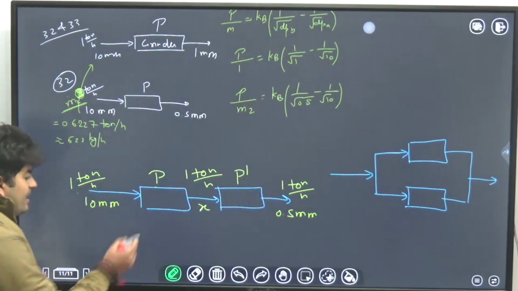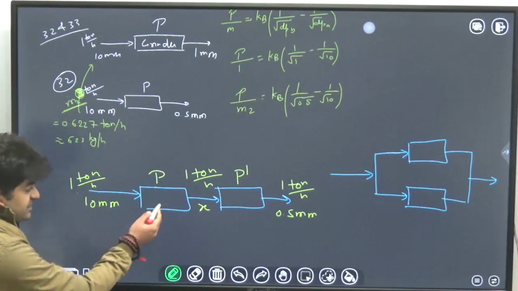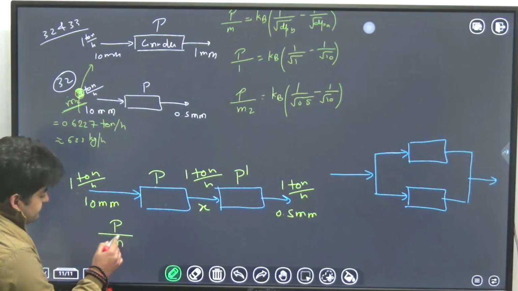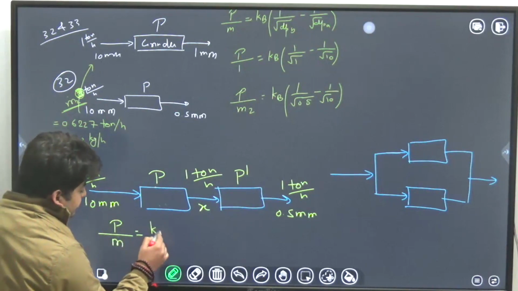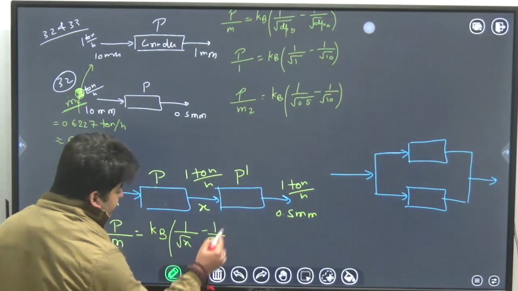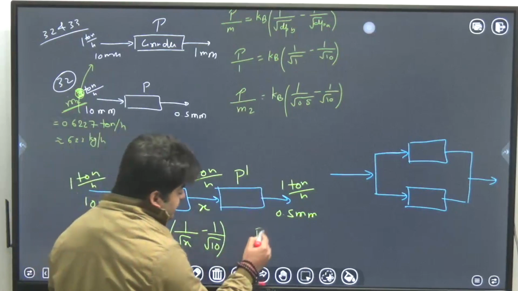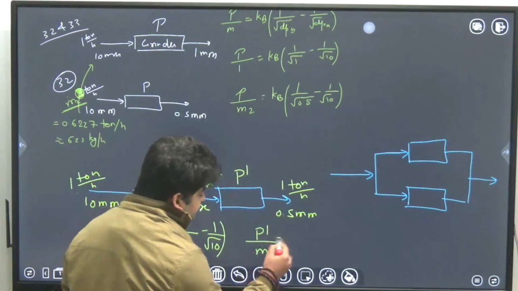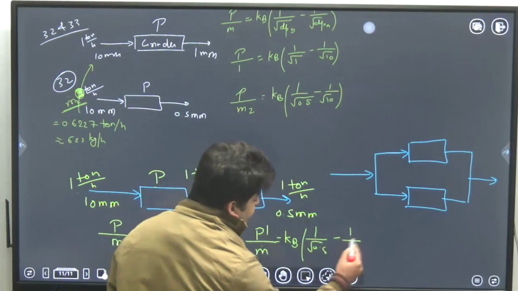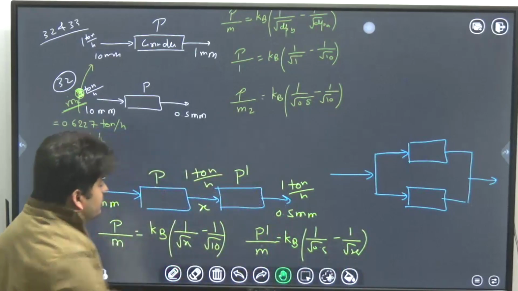When you apply Bond's law on the first grinder, it will be P upon m dot, that is 1, equal to Kb times (1 over square root of X minus 1 over square root of 10). Same, if you apply Bond's law for the second grinder, it will be P dash upon m dot equal to Kb, product diameter 0.5, feed diameter X.